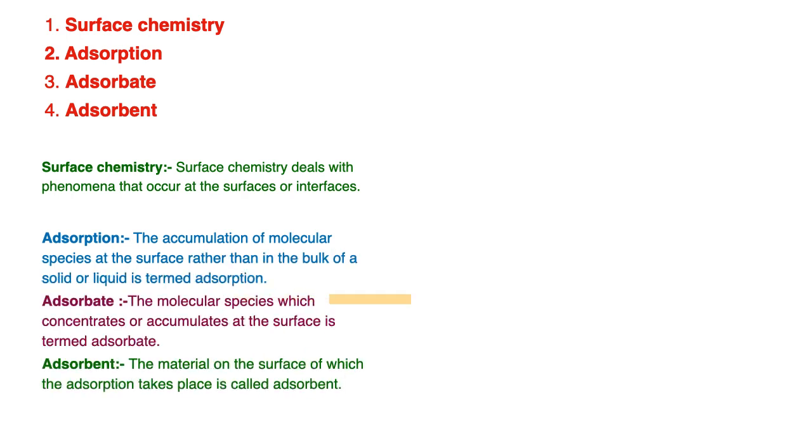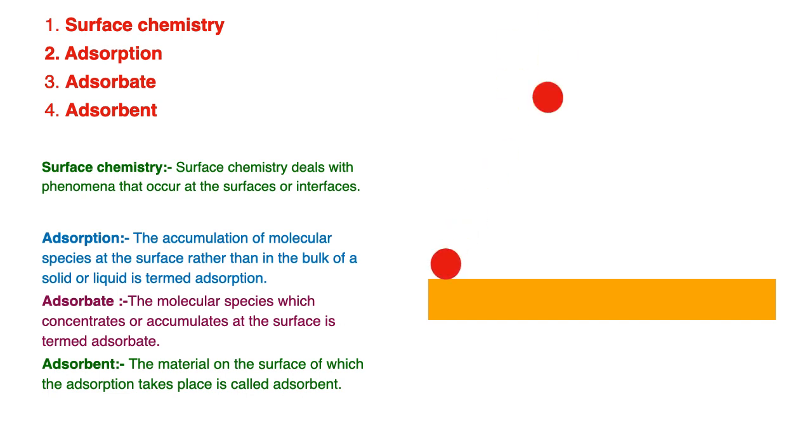Adsorption: the accumulation of molecular species at the surface rather than in the bulk of a solid or liquid is termed as adsorption. Adsorbate: the molecular species which concentrates or accumulates at the surface is termed as adsorbate. Adsorbent: the material on the surface of which the adsorption takes place is called adsorbent.